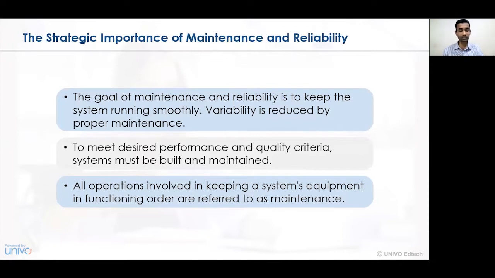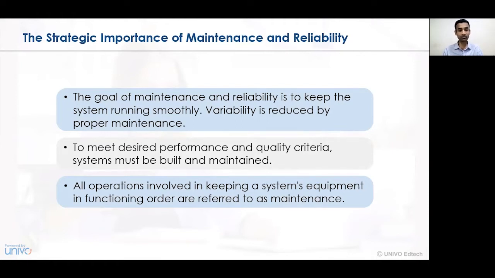The variability is reduced by proper maintenance. So when proper maintenance is undertaken in a business organization, all the activities can be conducted in a better, regulated and effective way. And from those considerations, the activity needs to be conducted in a very smooth manner. To meet the desired performance and quality criteria, the system must be built and it must be maintained.